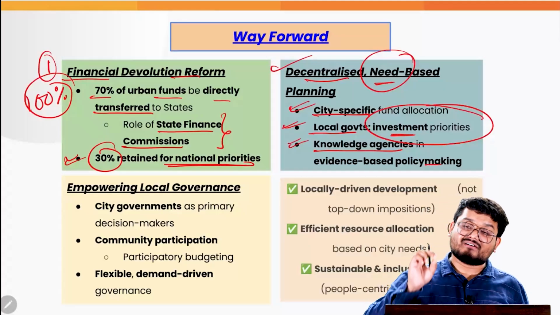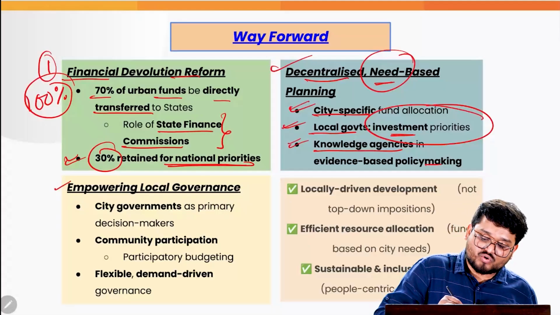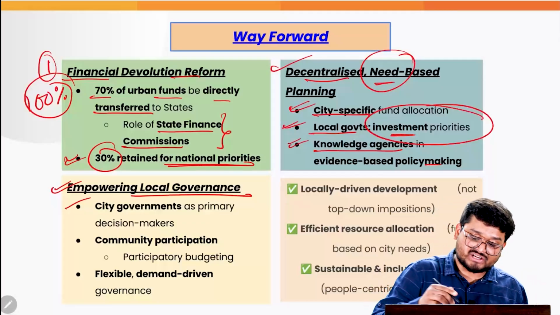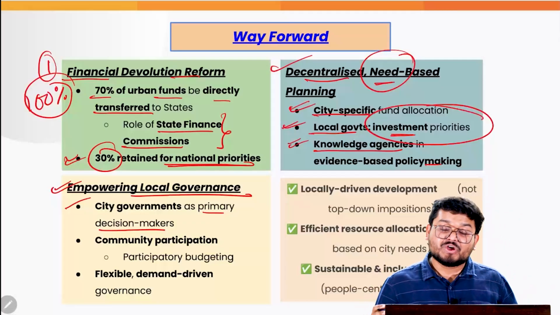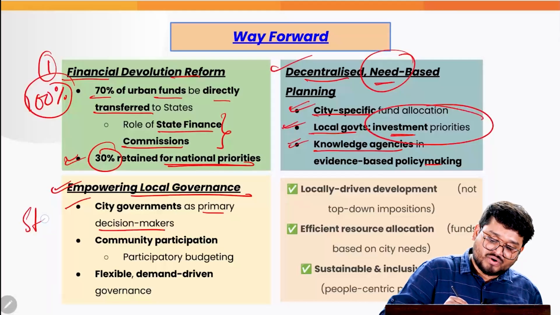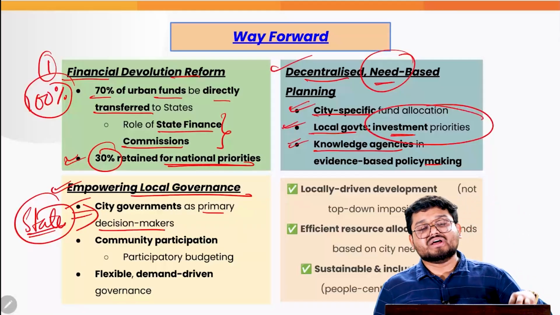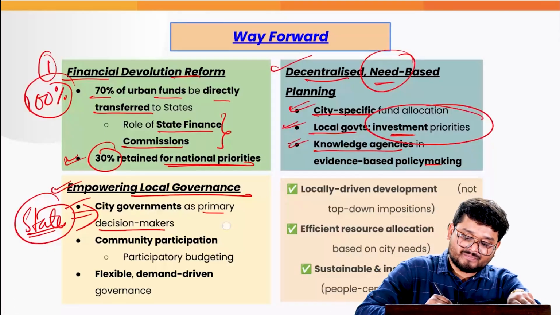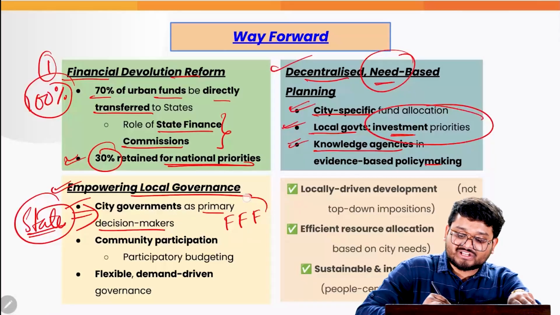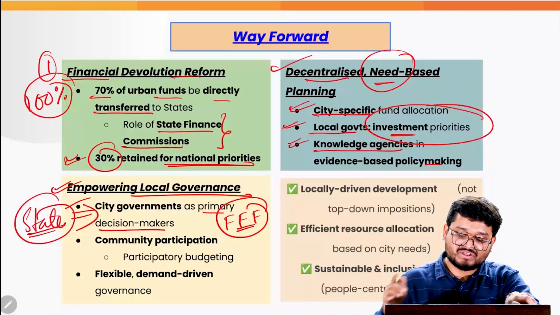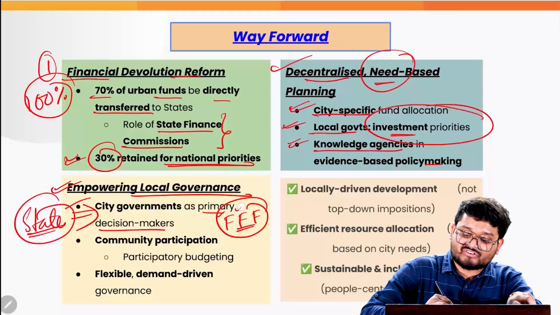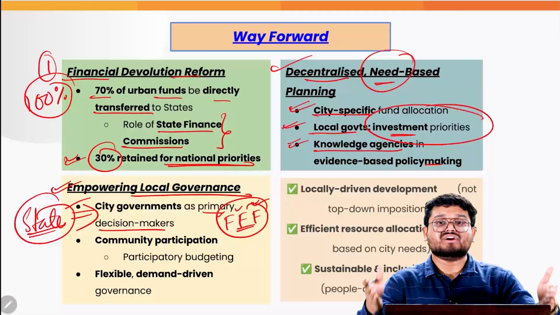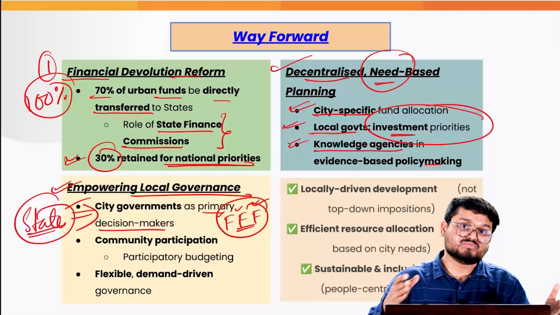Finally, at the very end, last but not the least, we have to try to empower local governance, where we have to underscore the importance of city governance as the primary decision maker, so that the state governments are needed to devolve various powers to the urban local bodies. And this is actually a perennial issue when we talk about the funds, functionaries and functions in the urban local bodies and also in the rural local bodies, where we find that the funds, functions and functionaries are not up to the mark when we talk about the need for effective local body implementation of various policies.